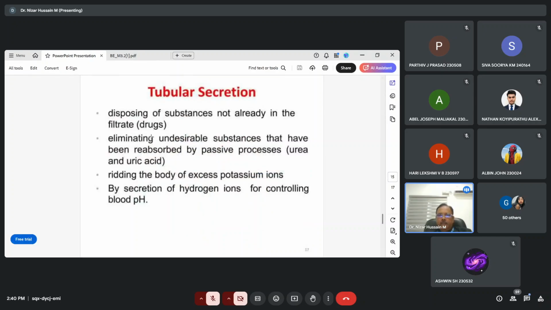Then the third process is called tubular secretion: disposing of substances not already in the filtrate, eliminating the undesirable substances that have been reabsorbed by a passive process, then ridding the body of excess potassium ions by secretion of hydrogen ions for controlling the blood pH. This is also a process in the case of tubular secretion.